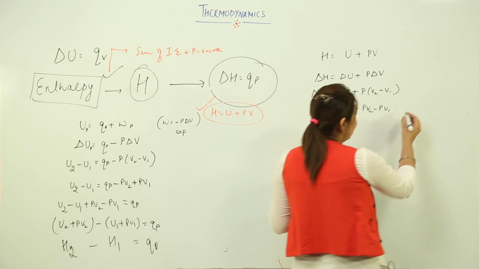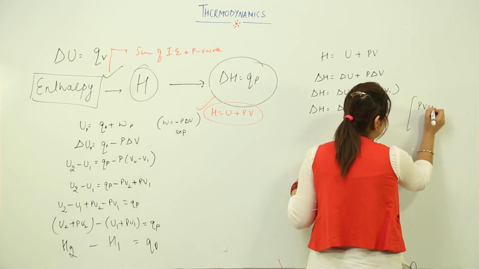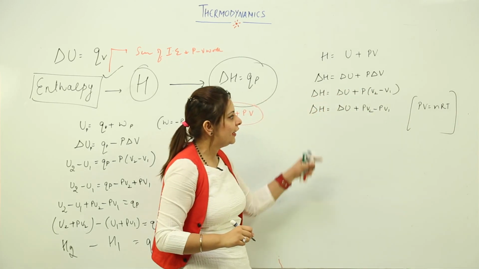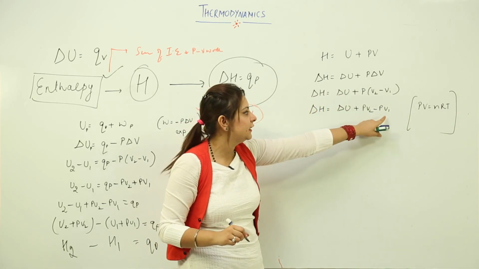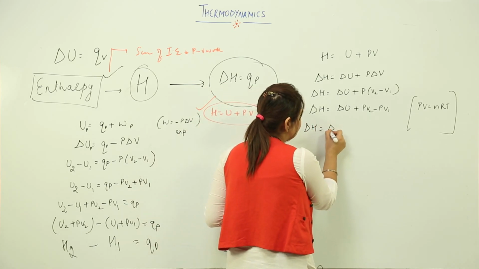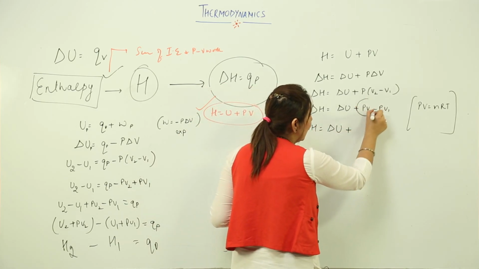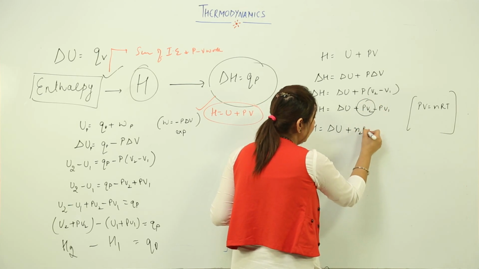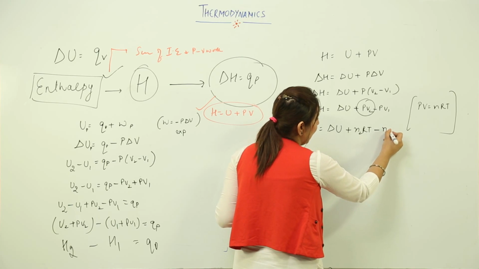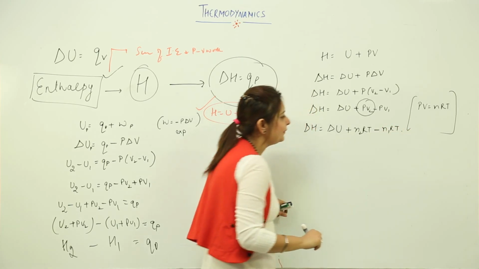Now we know that for an ideal gas, PV is equal to nRT. So I am just going to put the value of PV in case of PV2 and PV1. So what do I get after writing? Delta U, so PV2 as n2RT minus PV1 as n1RT. So this is what we have, right?